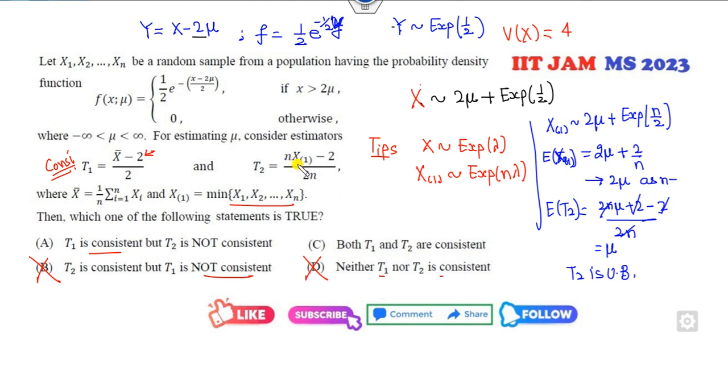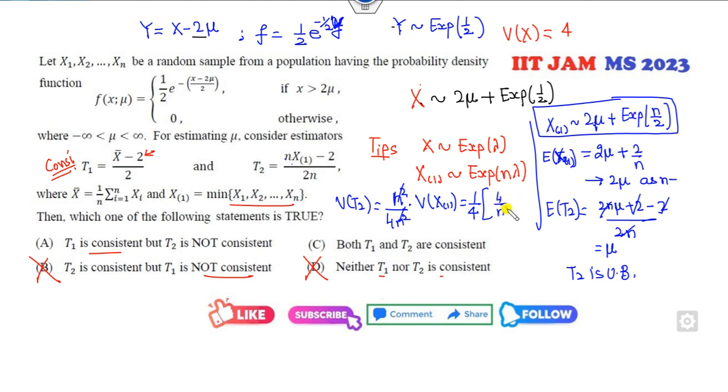Now for finding the variance of T2, 1 over 4n square is outside. It is my n square times the variance of x1. So can you find the variance of x1 from here? The variance of 2 mu is 0. It is 1 over 4, and 0. What is the variance of the exponential distribution? It is 1 over lambda square, and clearly it goes to 0. So yes, both T1 and T2 are my consistent estimators.